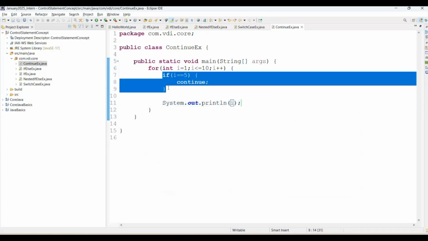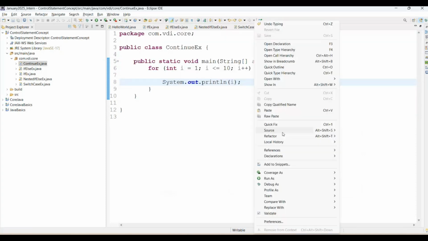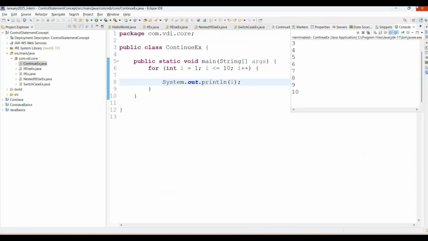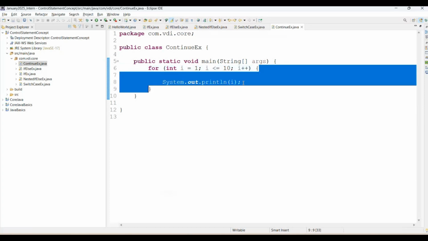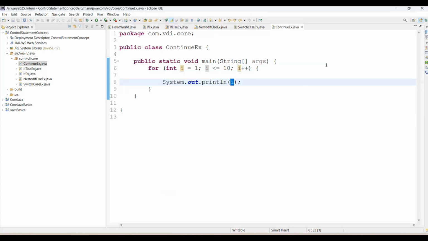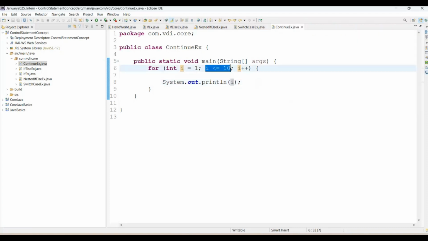But before adding the continue, what will be the output of this program? It will print the numbers 1 to 10, right? See on screen, how does it print 1 to 10? Because here we initialize i equal to 1, then the condition is i less than or equal to 10, and then there is the i plus plus increment. Here we print the i value. That's why it starts with 1 and goes till 10 because of that condition. And in each iteration we increment the value.